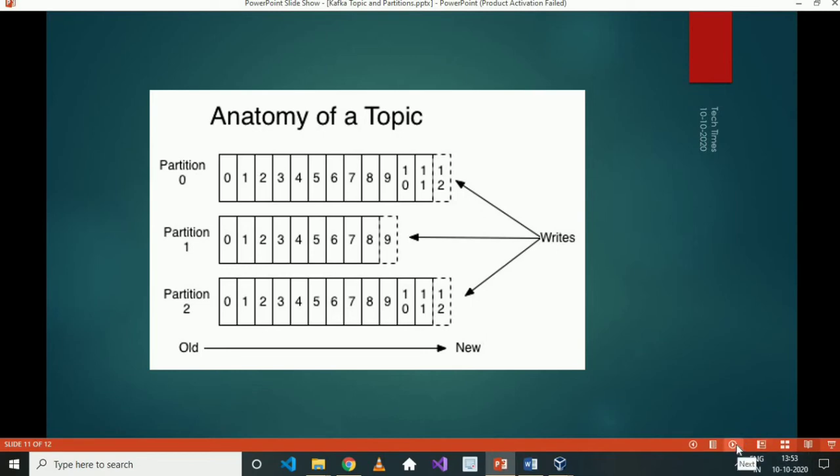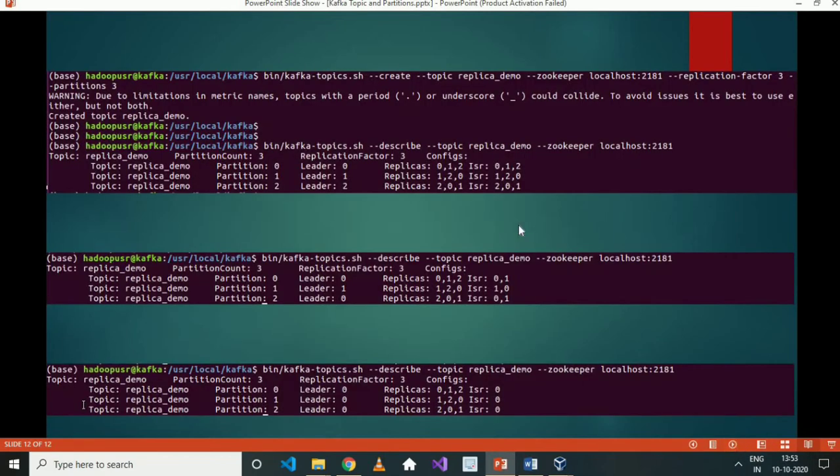Now let's understand what replication factor is, that we mentioned at the start while creating the topic itself. Replication factor is the number of copies we keep of a single partition. This will help you to achieve reliability. So let's take an example now. We have 3 brokers, we have 1 topic, and we have 3 partitions. Now if we start publishing messages, the 3 partitions will reside on 3 different brokers.